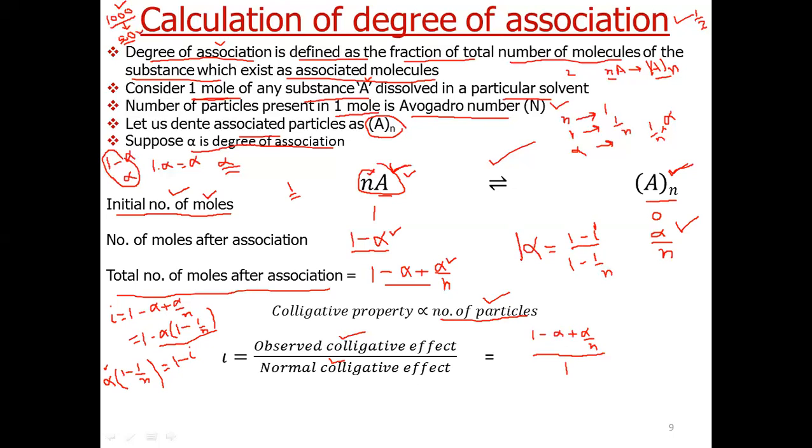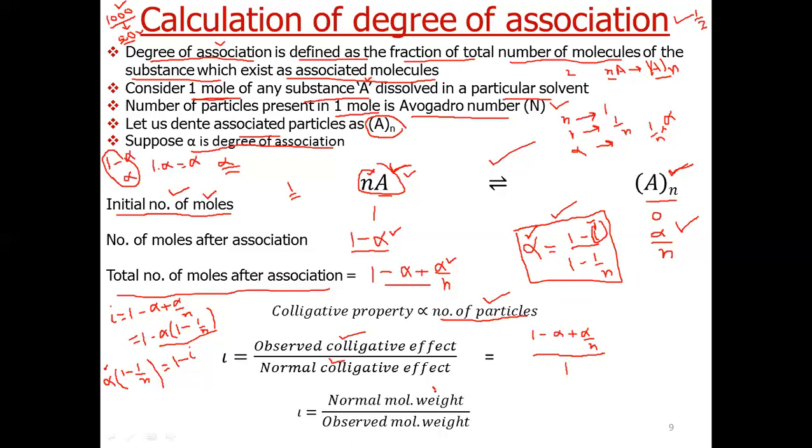So that is how you can calculate degree of association. If we know the value of iota, we can calculate alpha. So this is the expression for degree of association: alpha is equal to 1 minus iota divided by 1 minus 1 by n. Now iota we can calculate from this: iota is equal to normal molecular weight divided by observed molecular weight. So from iota you can calculate degree of association.